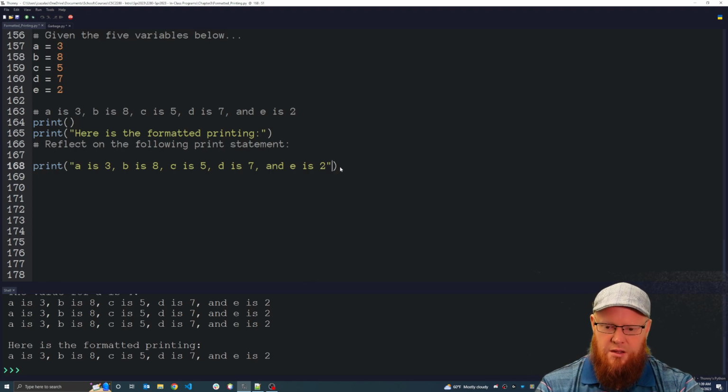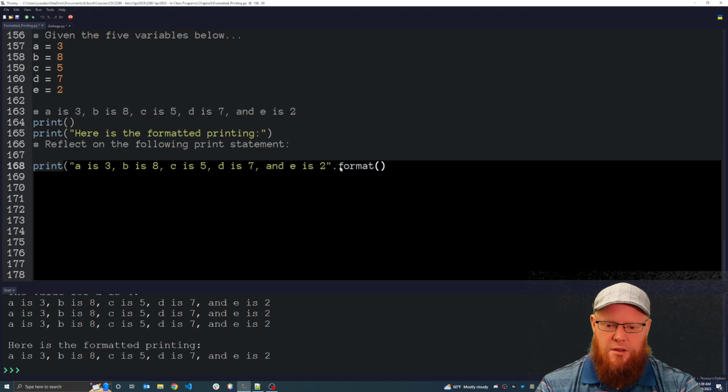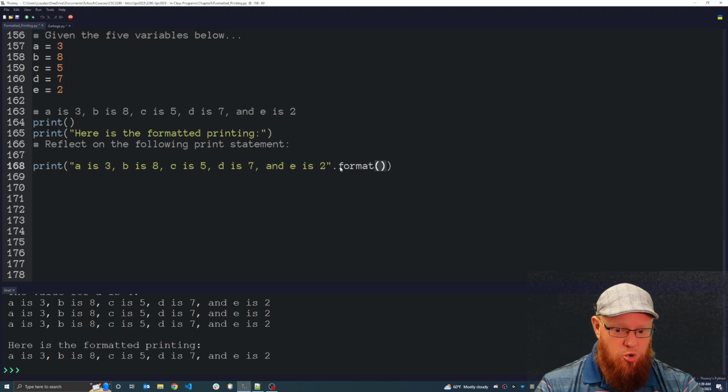First thing I'm going to say is dot format. And notice we have a brand new pair of parentheses that I've included right there. That's the format function. How many things do I need to ultimately print? Well, I have 1, 2, 3, 4, and 5, representing the values that are stored inside those 5 variables, A, B, C, D, and E. So I just type them in there.